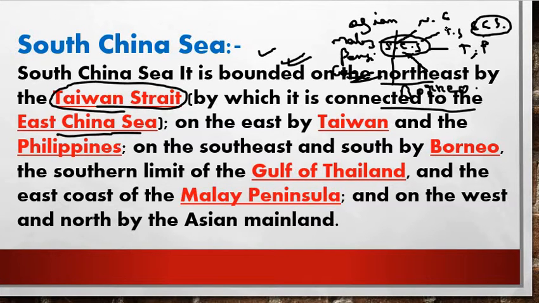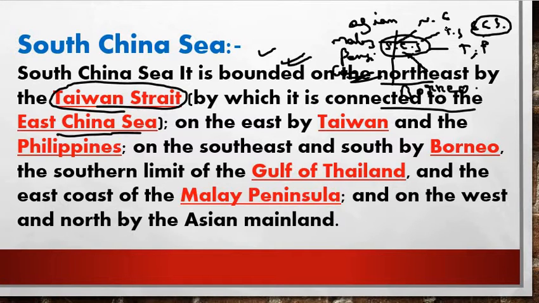So what you have to remember from this slide according to UPSC prelims is the boundaries of the South China Sea. In the northeast, the South China Sea is connected to the East China Sea by the Taiwan Strait. To the east of the South China Sea are located Taiwan and the Philippines.